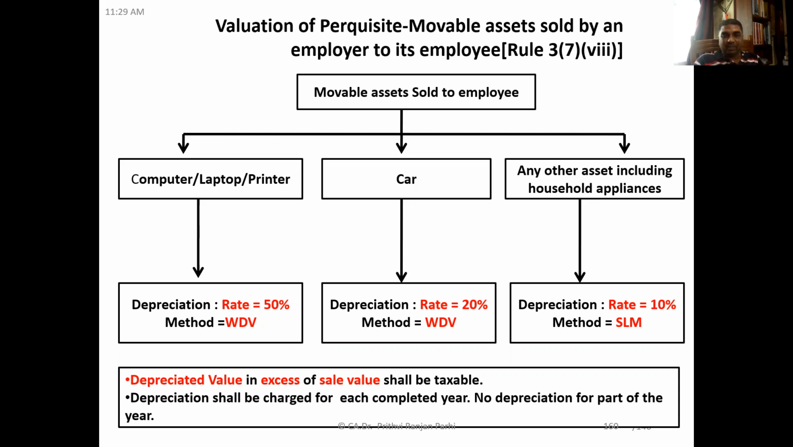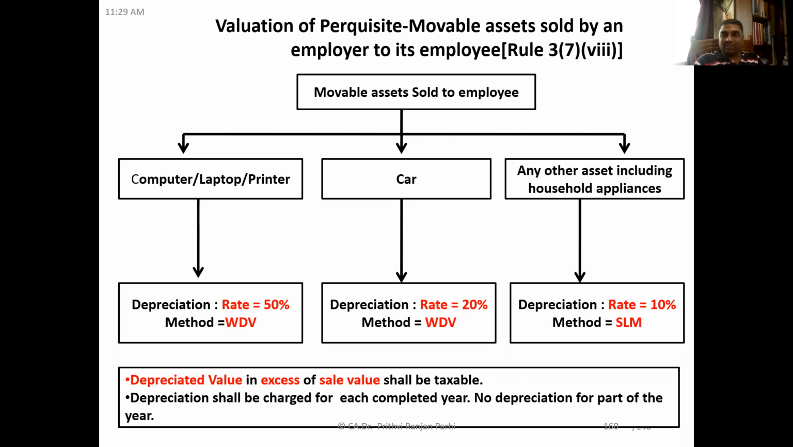Yes, sir. Okay, so for computer, laptop, printer, the depreciation rate is 50%. But for a car, let's say a car is sold to the employee. Here the depreciation rate is 20%. So every year at a 20% rate it will be depreciated. After that, we will see what is the written down value or WDV. Every year 20%, so we'll be calculating the written down value. You know written down value depreciation.